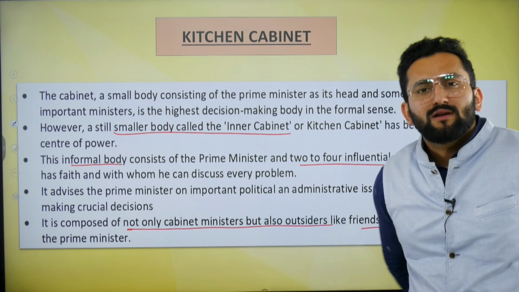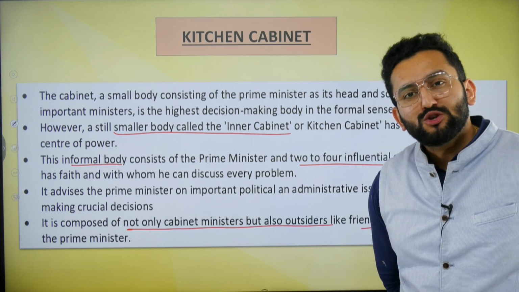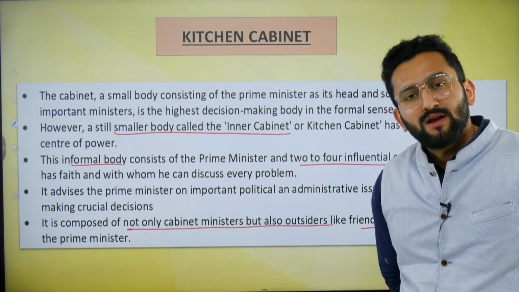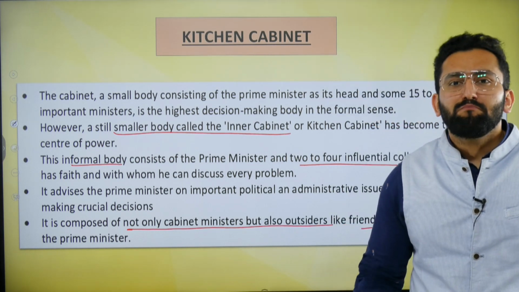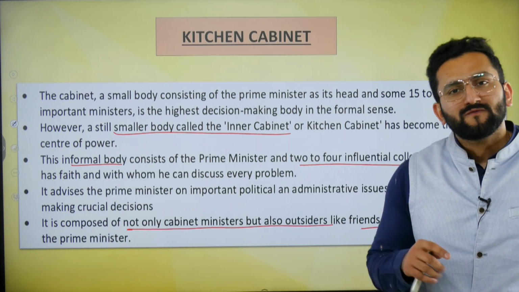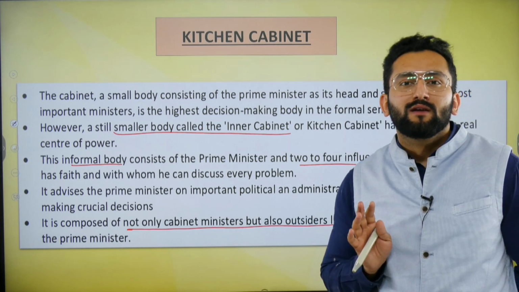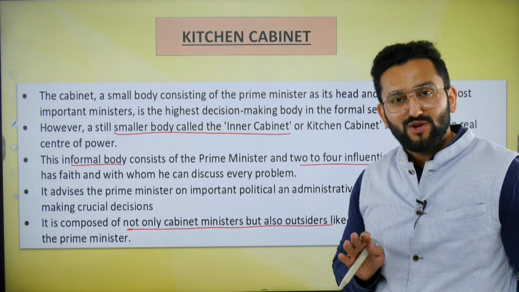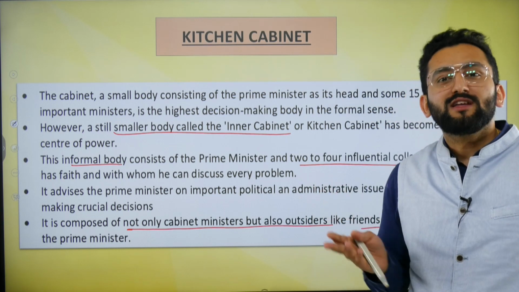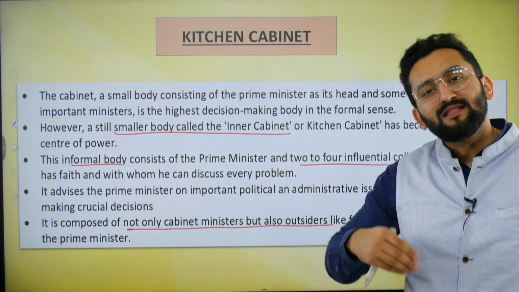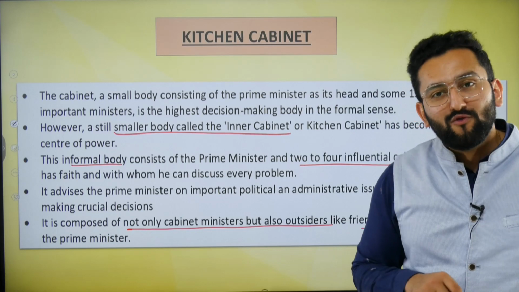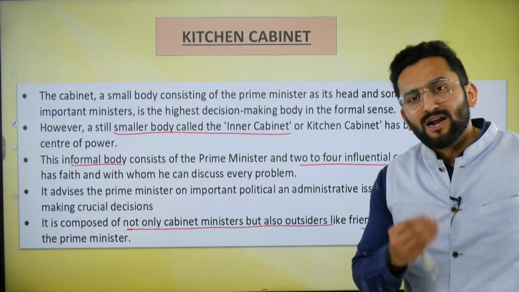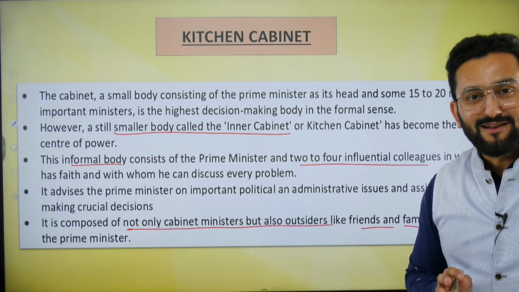Now there's another word, kitchen cabinet. Kitchen cabinet is an informal term. For example, sometimes the Prime Minister has trust in some three or four people. These three or four people regularly interact with the Prime Minister. So they cook the agenda, they cook the major decisions, and then these decisions are just presented before the cabinet, saying this has been agreed by the Prime Minister, and now you have to act on it, you have to agree on it, right?